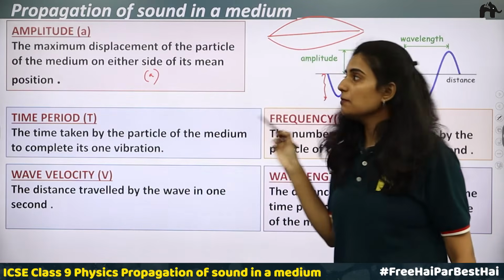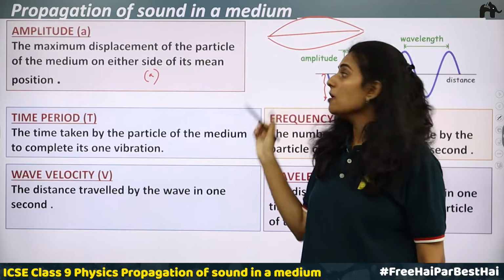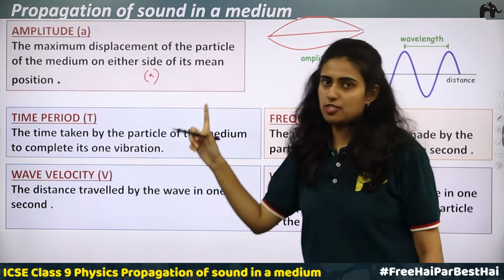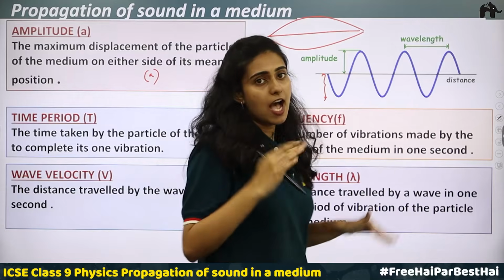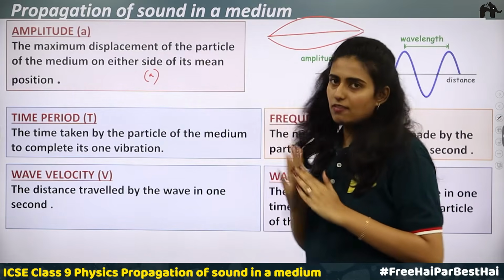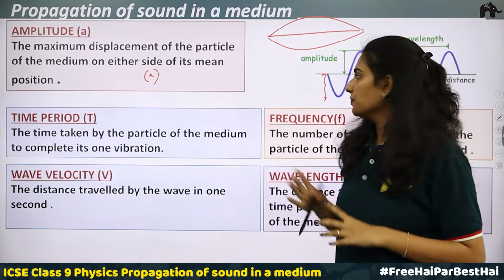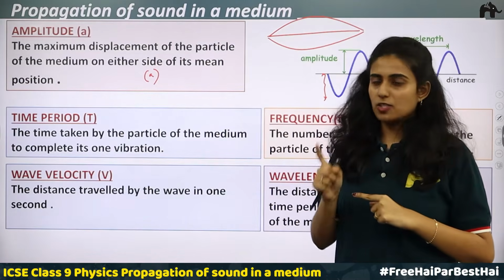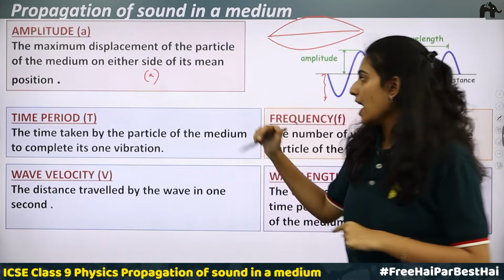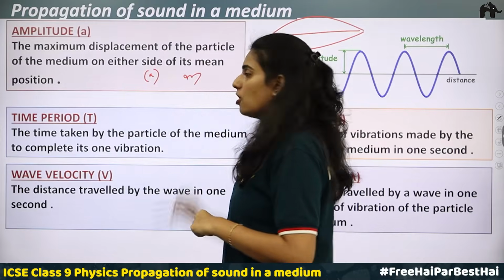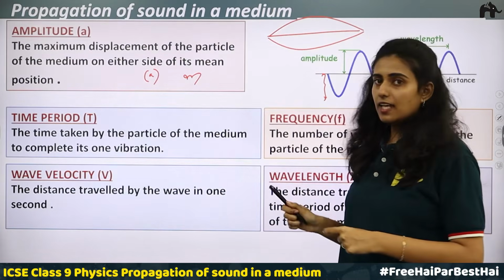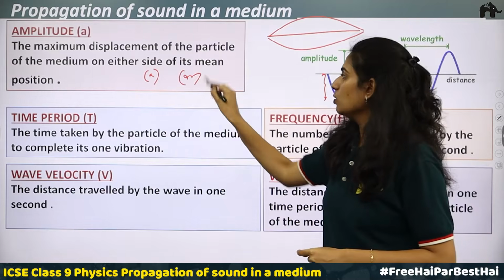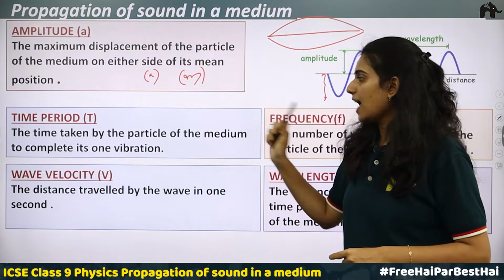It is the maximum displacement of a particle of the medium on either side of its mean position. Either side: the upward direction is one side and the downward direction is the other side. If you are considering longitudinal waves also, there will be amplitude. This we call the amplitude, represented by letter A, and the unit is meters. Normally we measure lengths, the SI unit of length is meter, and amplitude is a length, therefore the SI unit is meters. Next is the time period.